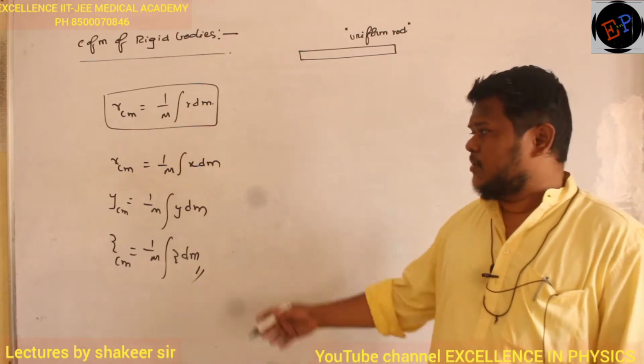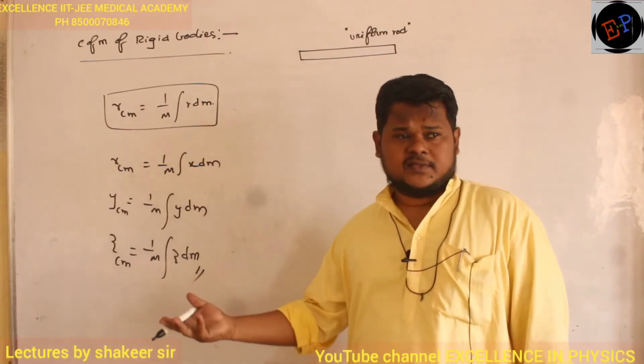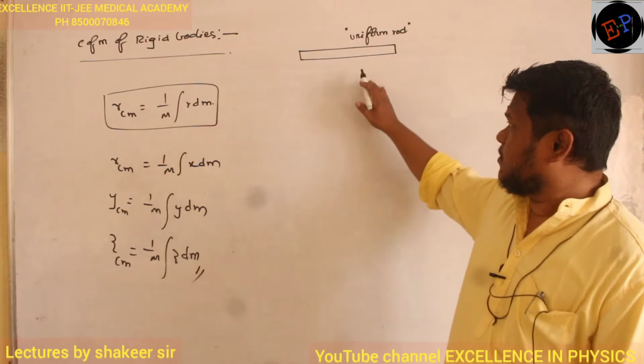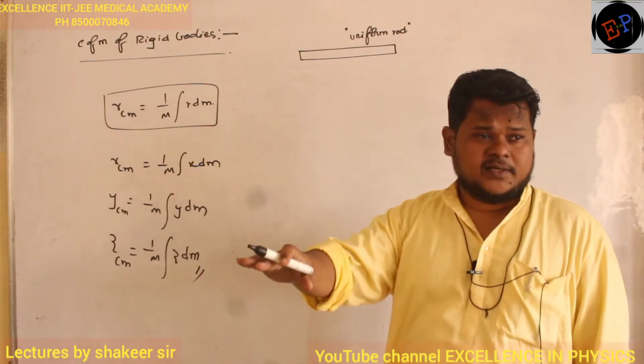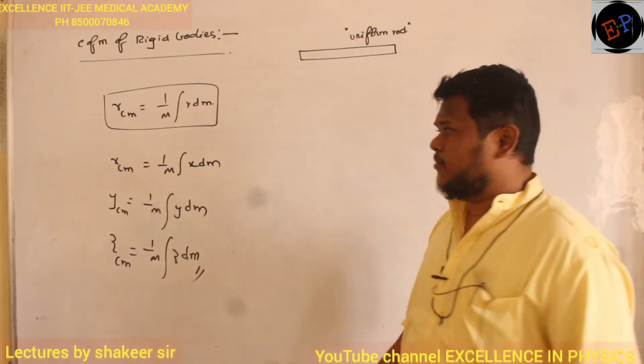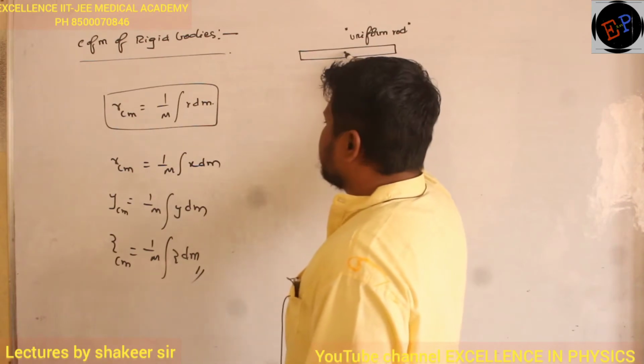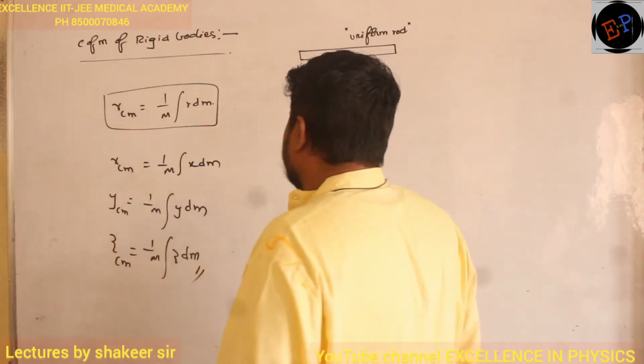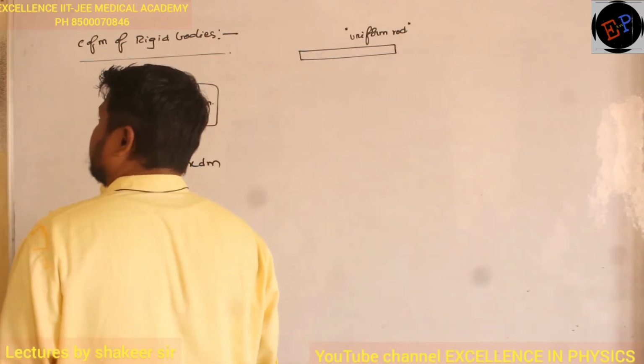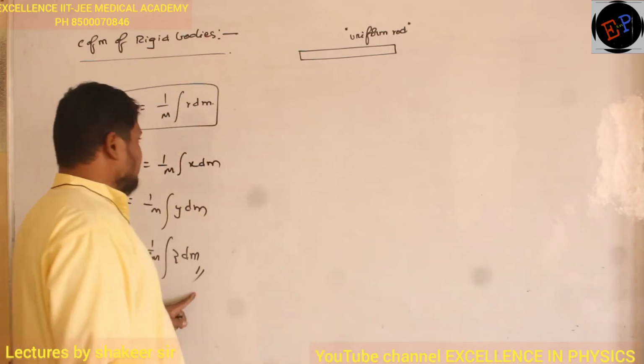Are you able to understand? By using the equations of rigid bodies, I want to prove that the center of mass of this uniform rod will be lying exactly at its center, the geometrical center. Clear? So we know that the center of mass will be present exactly here. Now let us see how we can proceed in this problem.